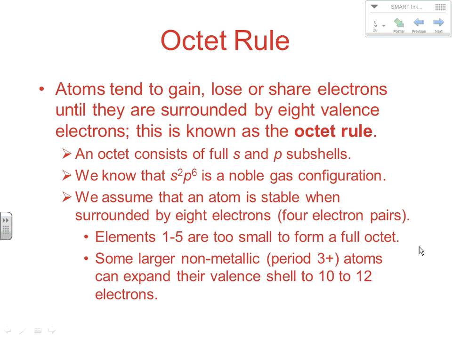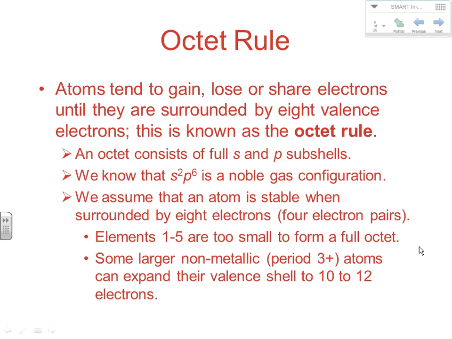Now, atoms tend to gain or lose or share electrons until they are surrounded by 8 valence electrons. This is known as the octet rule, something you should remember from last year in pre-AP chemistry. Now, an octet consists of a full s and p subshell. Now, we know that s2p6 is a noble gas configuration, with the exception of helium.